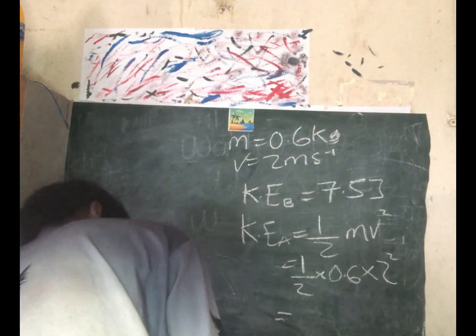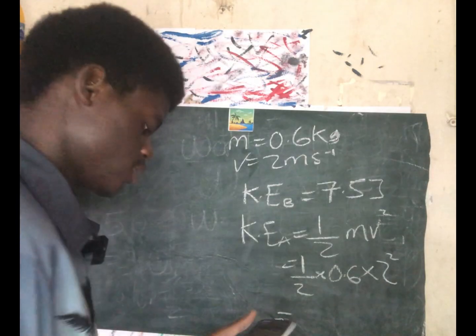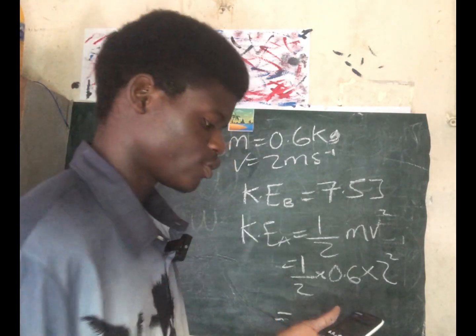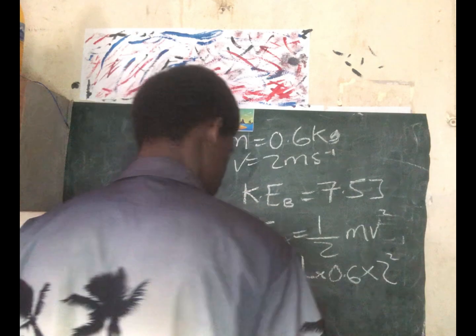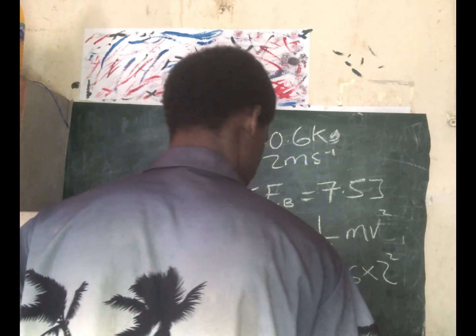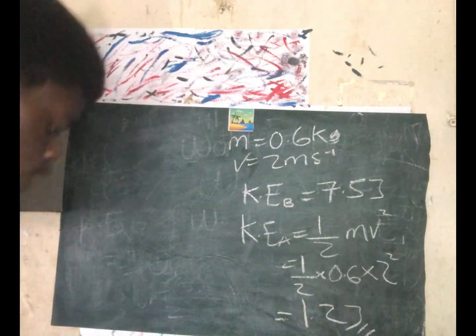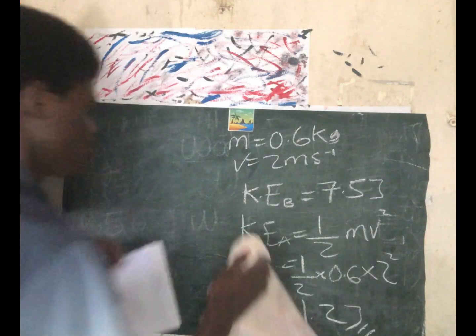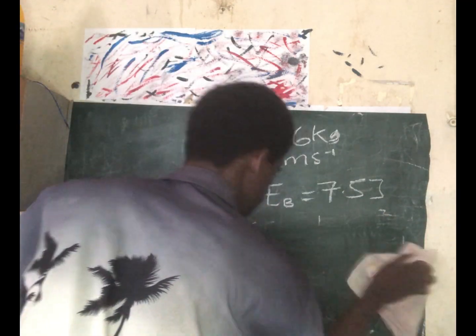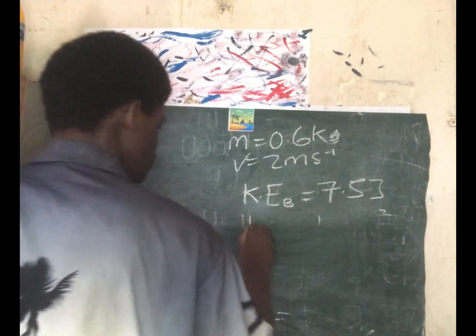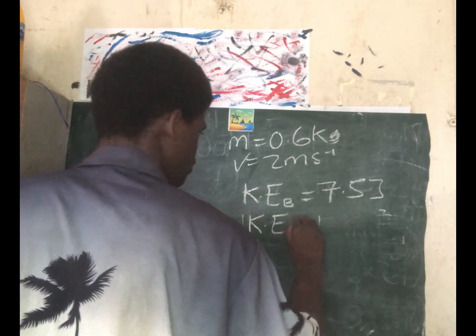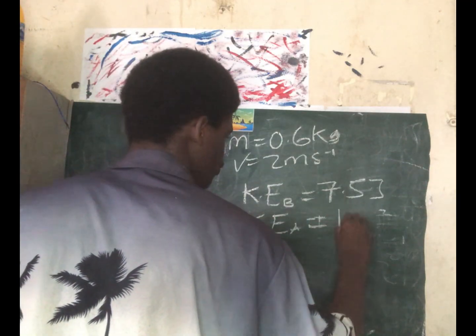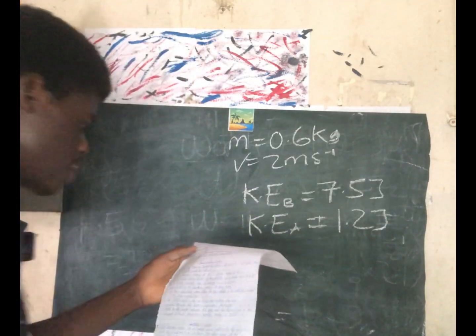So when we solve this, what we get is 0.3 times 4, that's 1.2 joules. So the kinetic energy at point A is 1.2 joules.